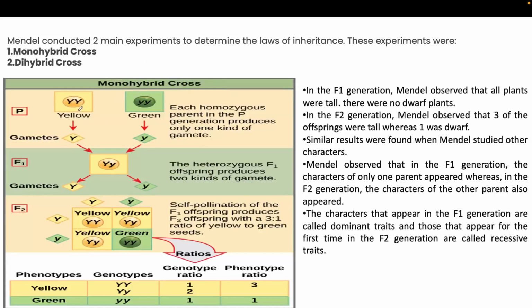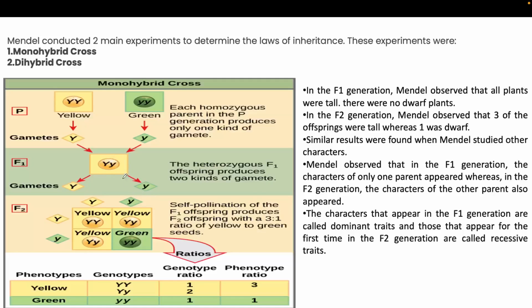Like here he took, suppose, the color of the seed. Suppose this is the yellow color and this is the green color of the seed. So what he found is that in the F1 generation all the plants had yellow seeds. It means the heterozygous F1 offspring produce two kinds of gametes, but it shows a single kind of color, that is the yellow color.